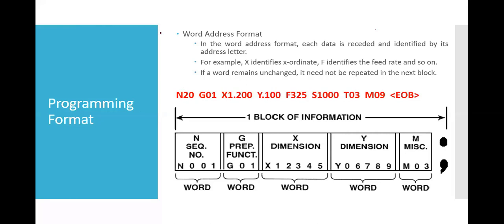T03 stands for tool number 3. If I write M06 T2, not the entire line, just M06 T2, the machine will change from the current tool to tool number 2. That is the meaning of T03 or T02, and there should not be a space between them. It should be continuous.